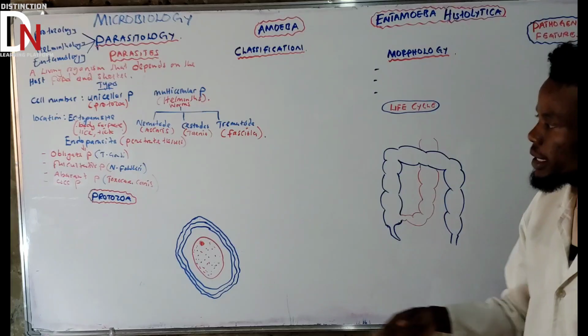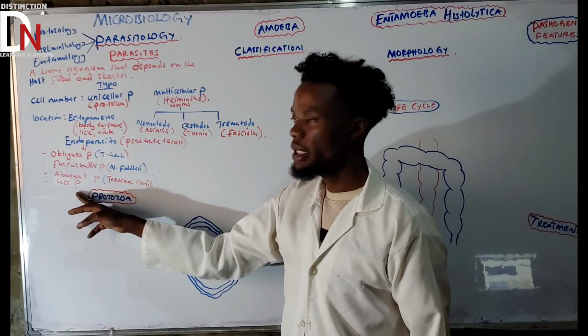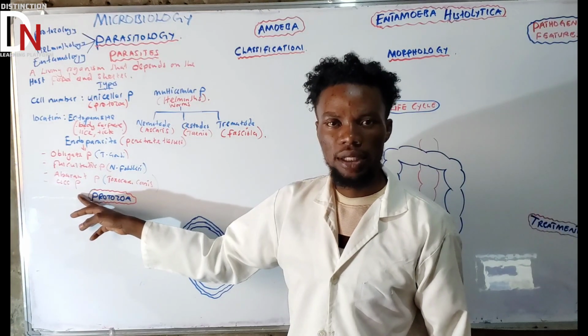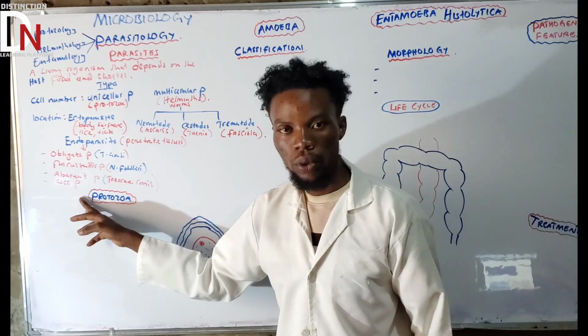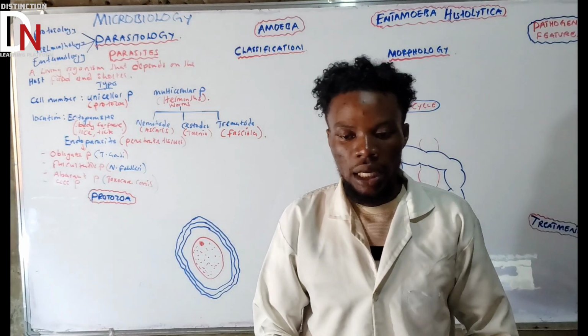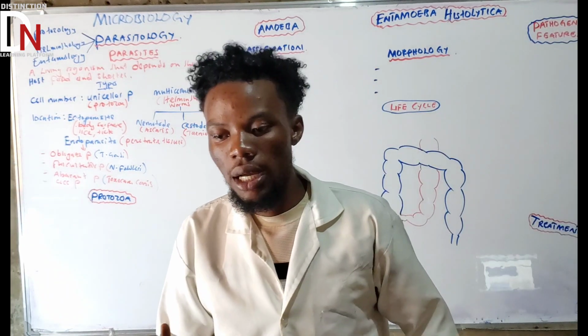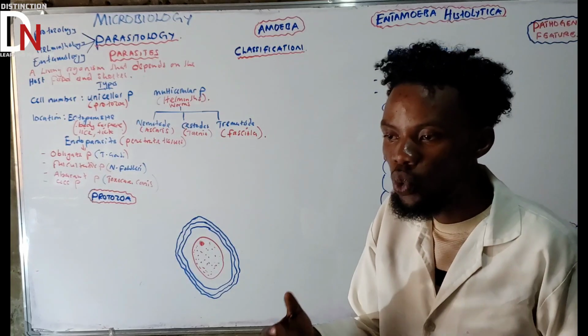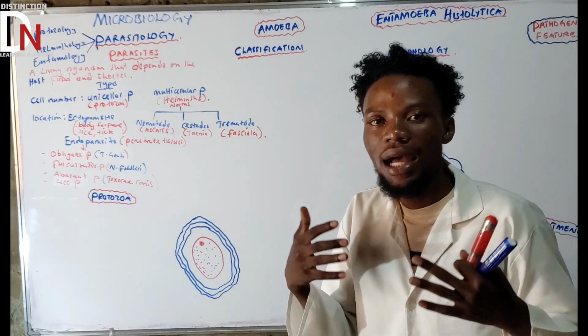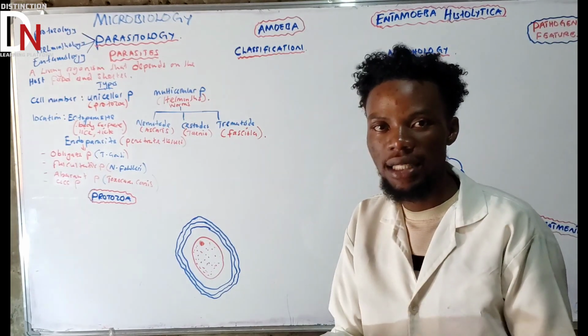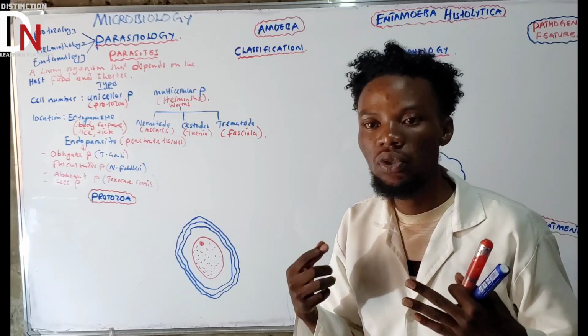Then accidental parasite, this is the last one. What is an accidental parasite? From the word accidental, it's a type of parasite that doesn't really need to affect a certain animal, but if it affects it by accident, then that would be an accidental parasite.